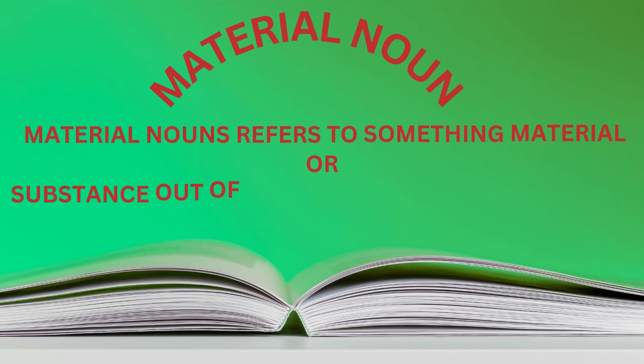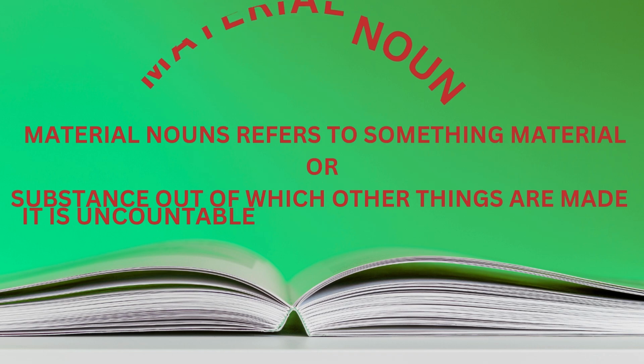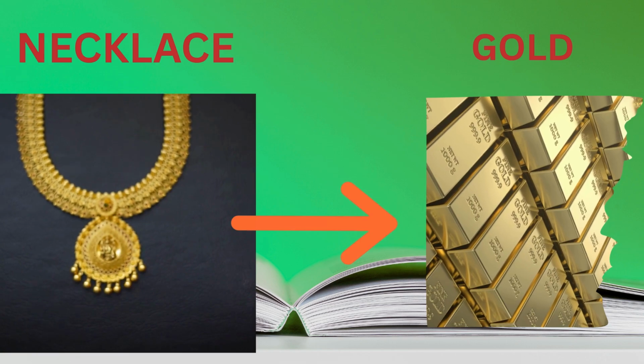Material noun. Material nouns refer to something material or substance out of which other things are made. It is uncountable. Example, the necklace is made from gold.